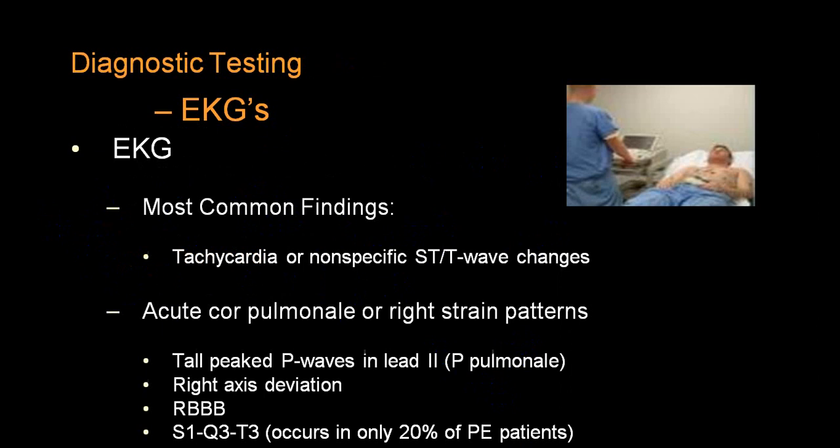We have already given you regarding an EKG two specific differences in acute cor pulmonale. You will have an S1Q3T3 pattern, that is S wave in lead 1 and Q wave in lead 3 and T wave in lead 3. T will be inverted in lead 3. Along with that, you might have a right axis deviation, right bundle branch block pattern, and you can have a